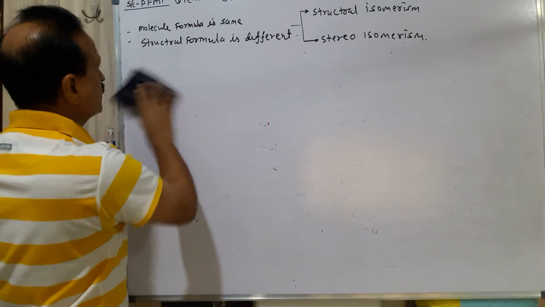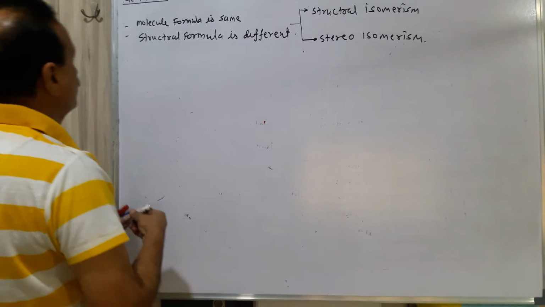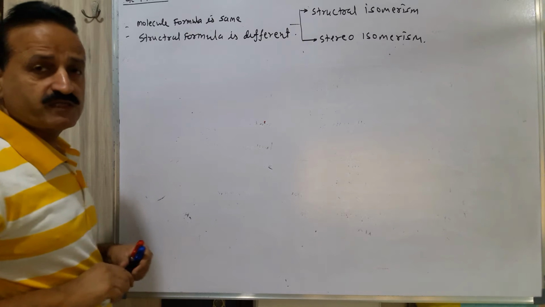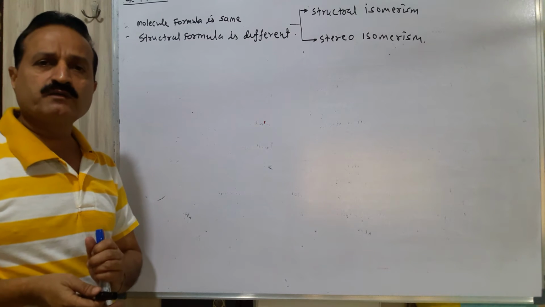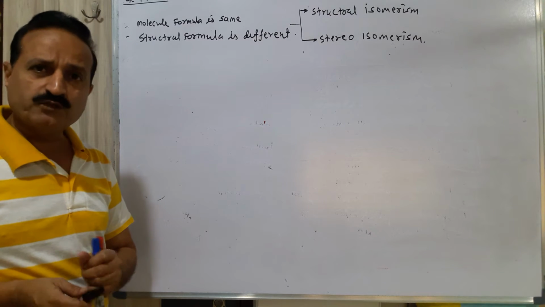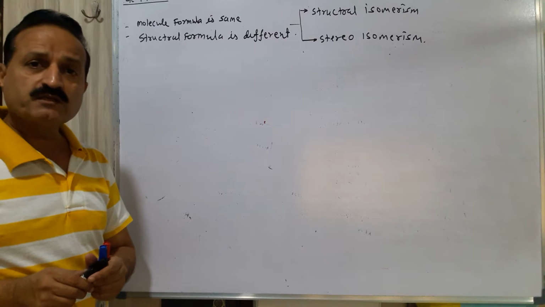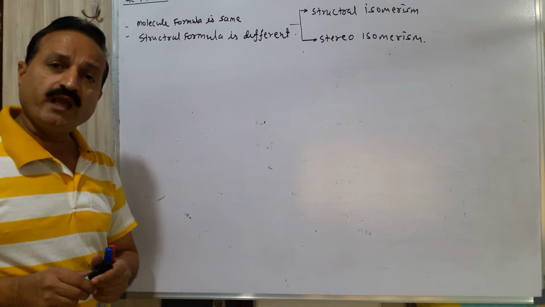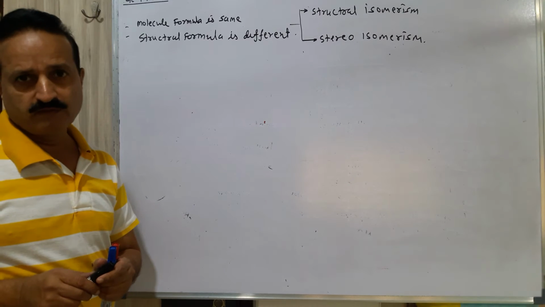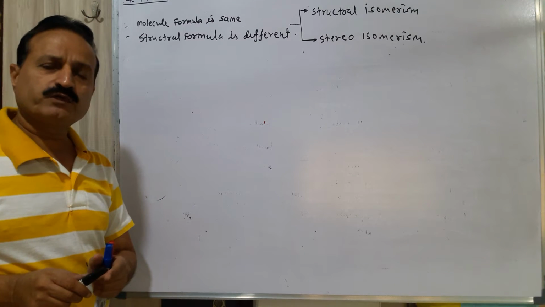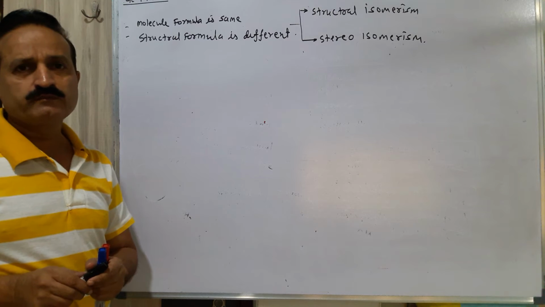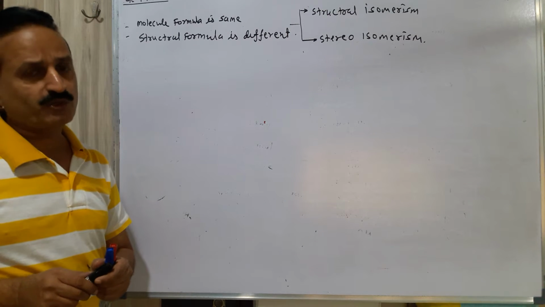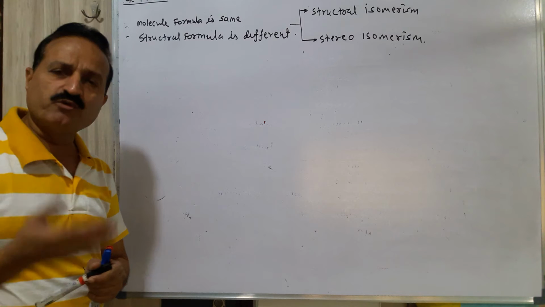So third one is, as per the formula, we have completed skeleton or chain isomer, then position isomers, functional group isomers, metamerism and tautomerism, that I am continuously revising.